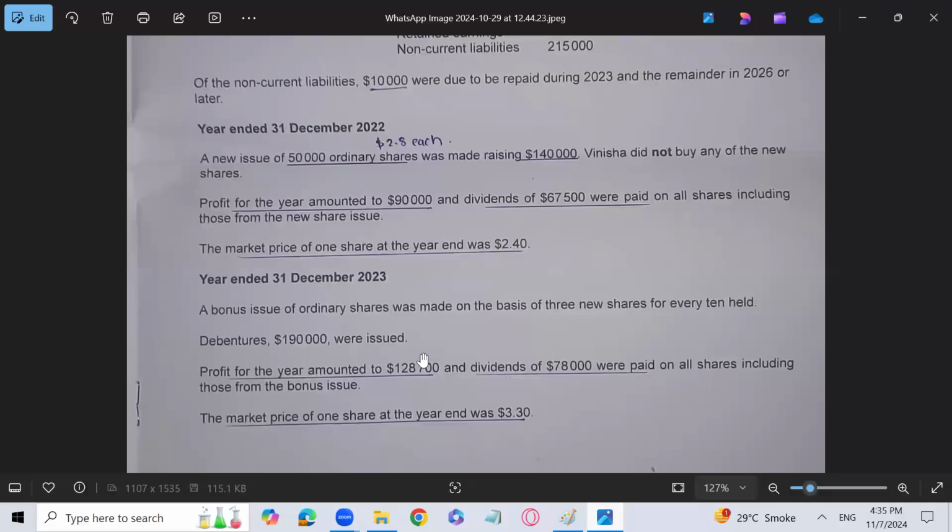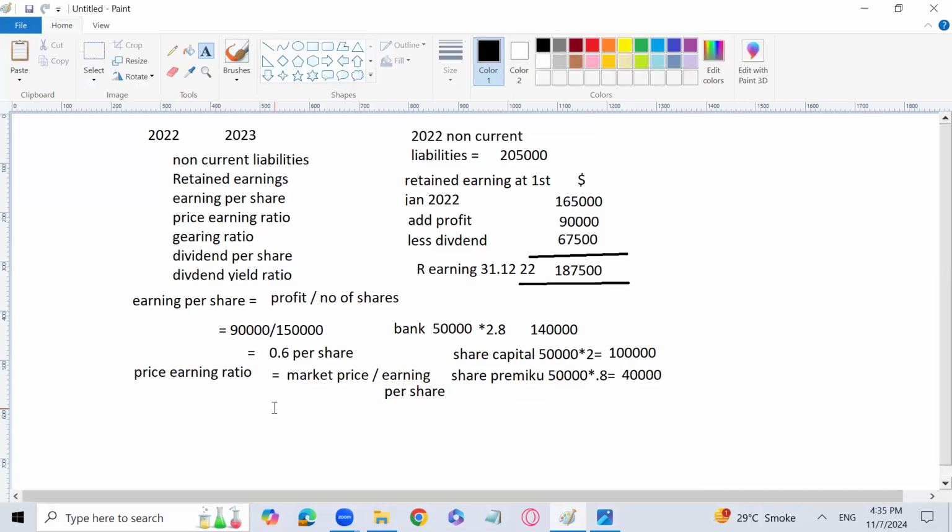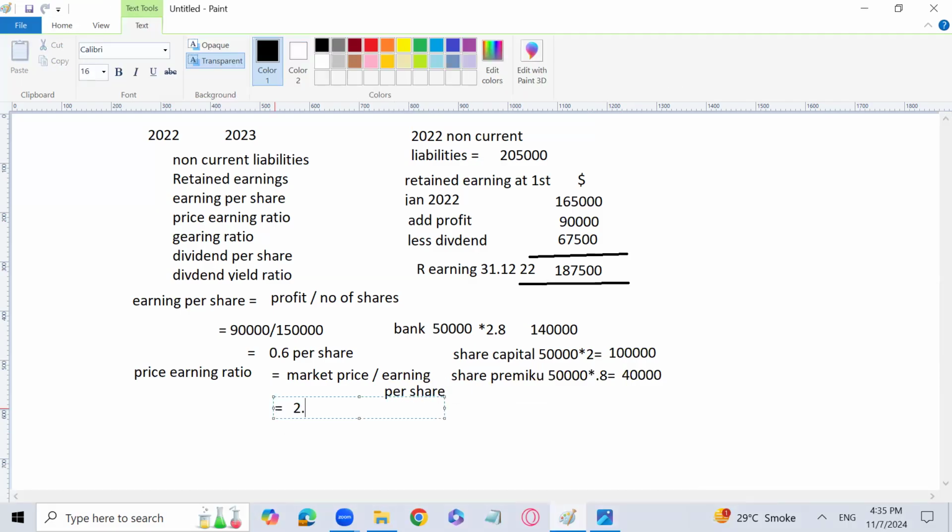So market price per share is given in the question, that is 2.4. And earning per share we have already calculated, that is 0.6. So 2.4 divided by 0.6. The answer will come in times.